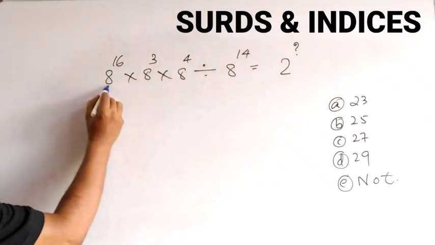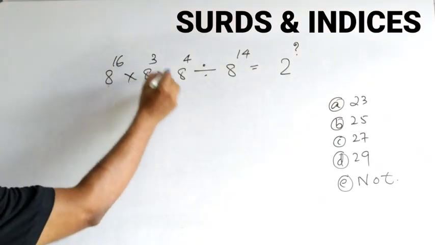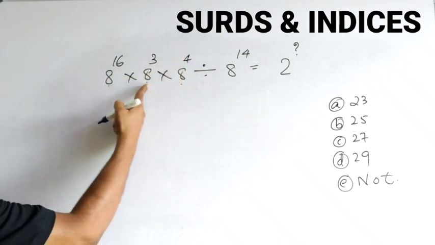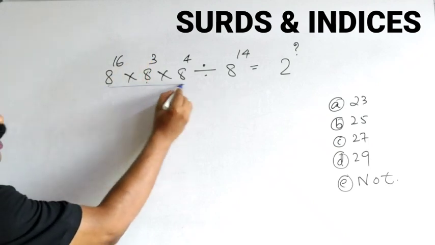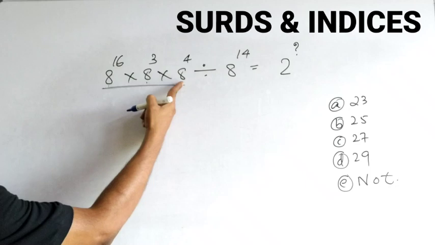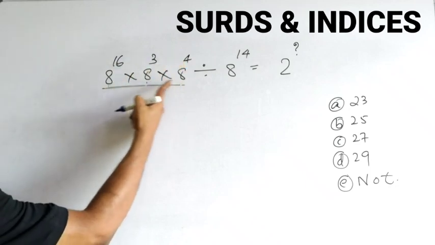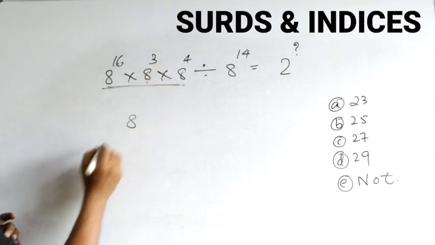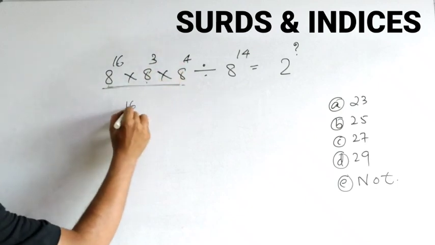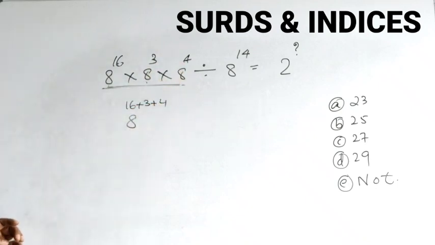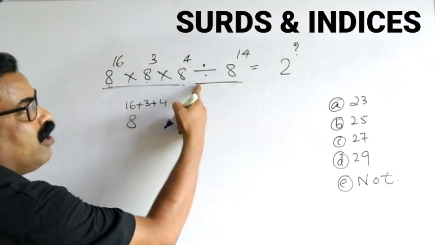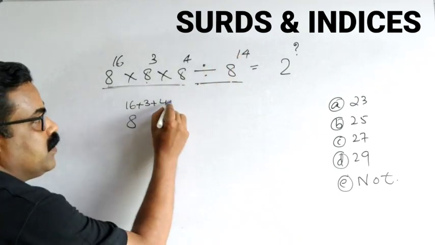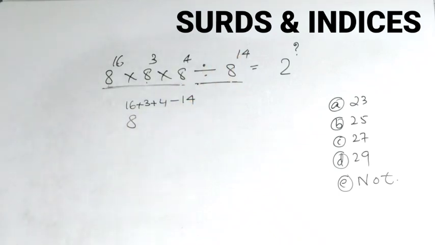So here you can see 8 power 16 into 8 power 3 into 8 power 4. A power m into a power n is a power m plus n. When you have multiplication, same base, different power, you can add the powers. So this will become 8 power 16 plus 3 plus 4. And this is in division. Whenever you have division, same base, different power, this will become minus. Understand this concept very, very clearly.